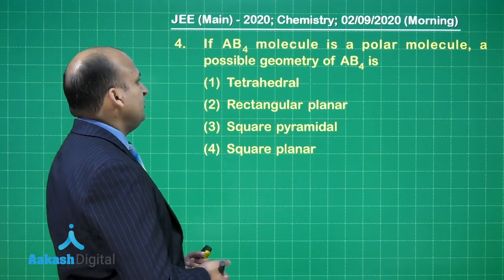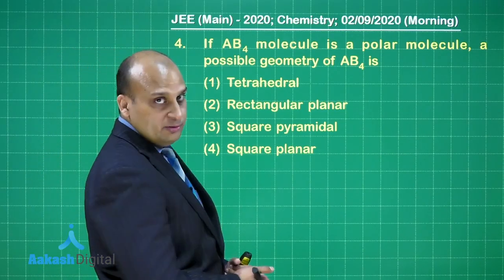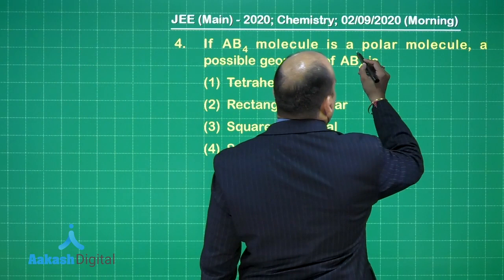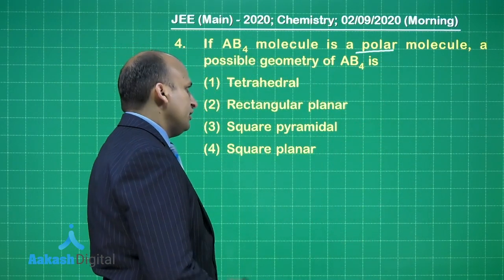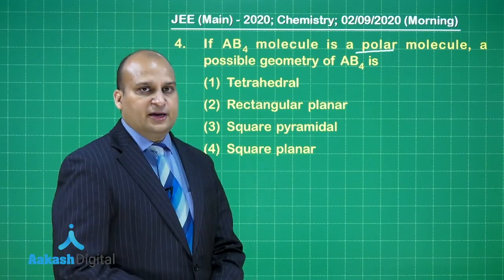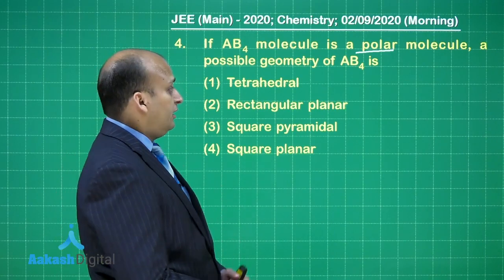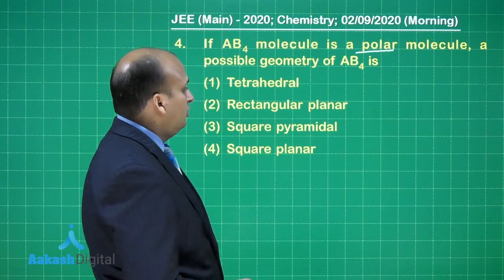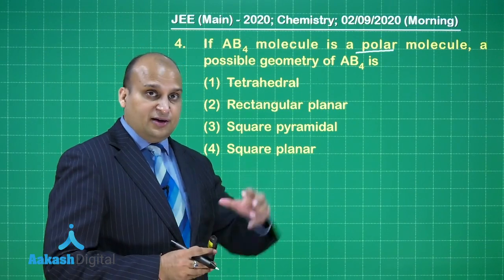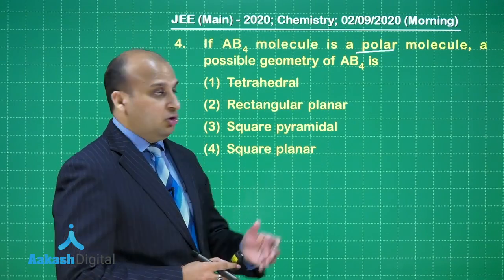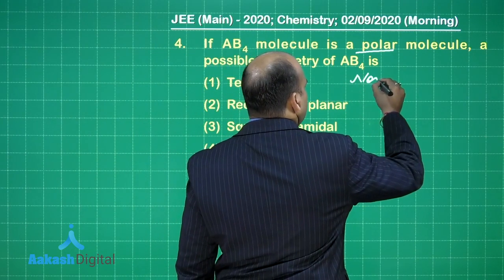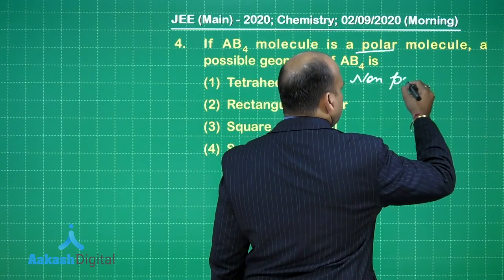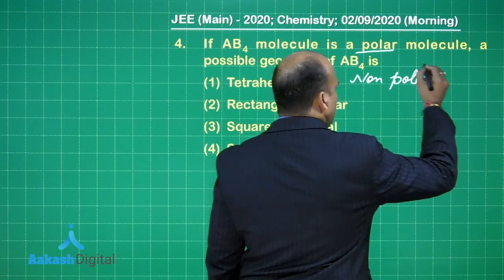Next question: if an AB4 molecule is a polar molecule, a possible geometry of AB4 is... Now in the case of tetrahedral, if you are having AB4, the molecule has a regular geometry, so it will be non-polar. So I should write that this is non-polar.